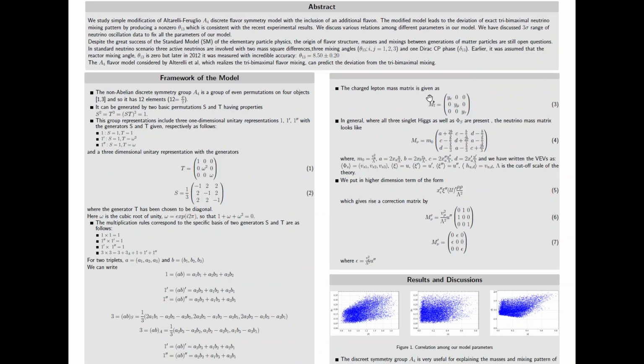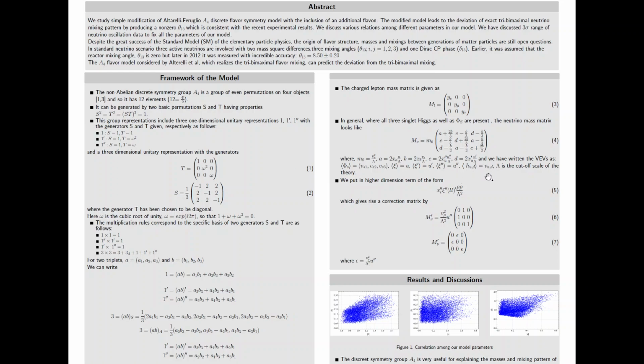The charged lepton mass matrix for the above Lagrangian is just like this, equation number 3, and in general, where all the singlets are present, the neutrino mass matrix is as in equation 4. A, B, C, D, epsilon and M naught are the model parameters, which we have described here, and phi s we have written as V phi 1, Vs1, Vs2, Vs3, the vacuum expectation values of the three singlets: xi, xi prime and xi double prime.